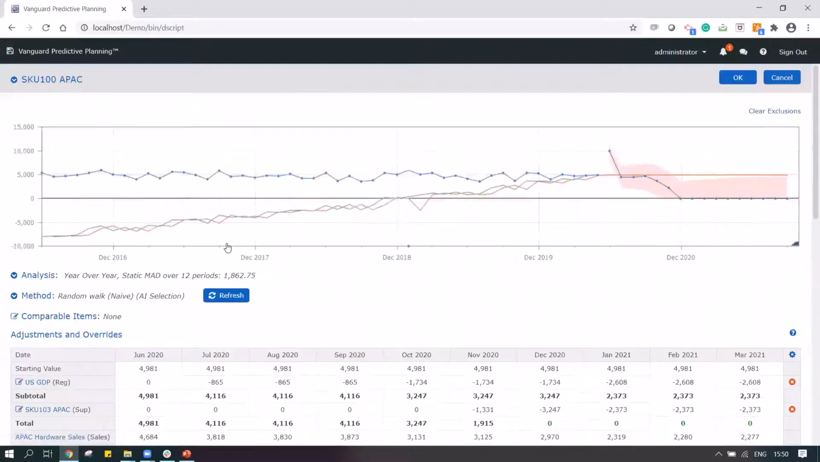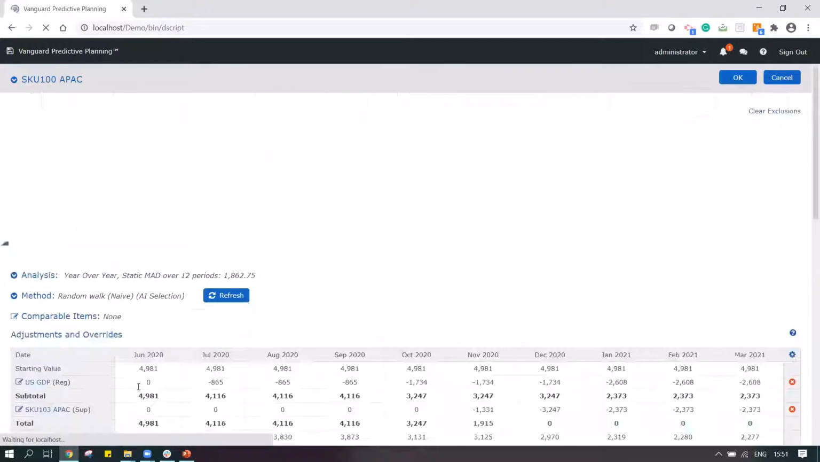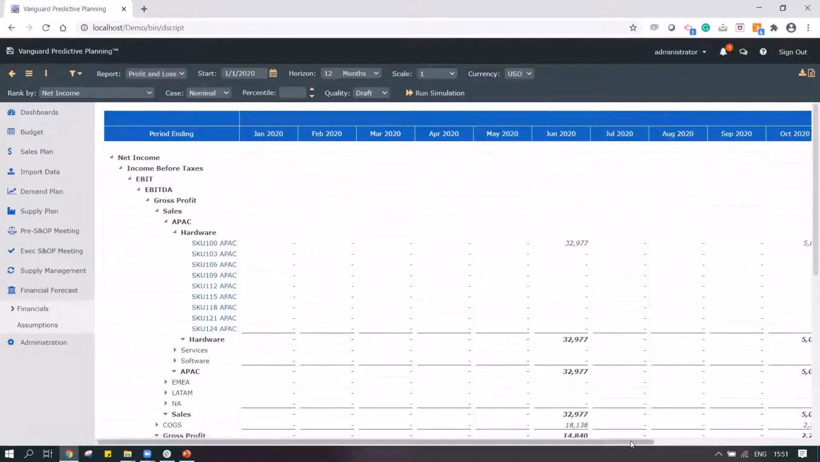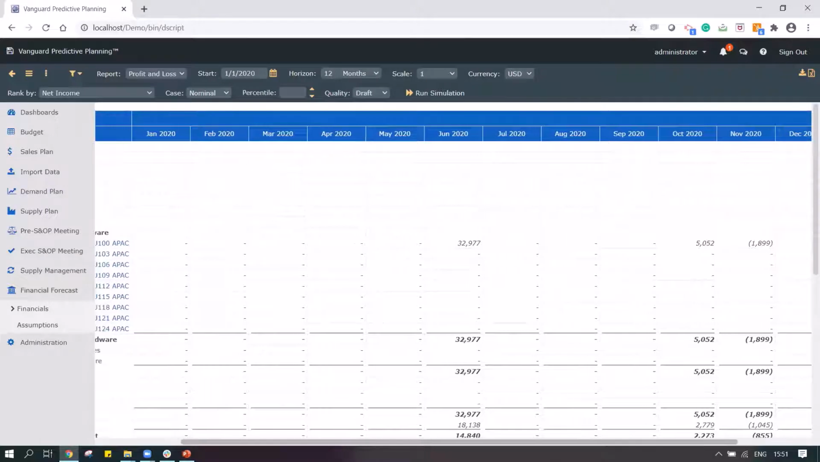If I want to make a change to this particular product, say in the month of October, I want to increase my sale to 4,500. And I say okay. And I also want to make a change of 15,000 for the month of June. And when I say okay, and I go back in the system, I can see the change that I have done in the months of June and October.